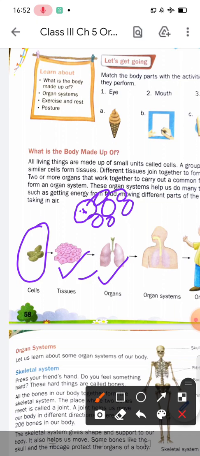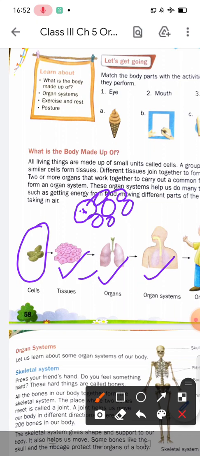And when two or more organs work together, they form an organ system. These organ systems help us to do many things, such as getting energy from food, moving different parts of the body, and taking in air.